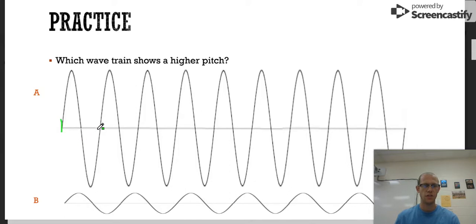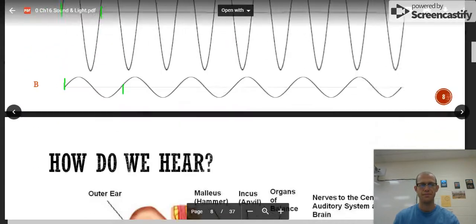So here it starts, and here it duplicates. Here it starts, here it duplicates. This will be the higher pitch. And then intensity, that means amplitude. So which one has the higher amplitude? That is also A. So this has the higher pitch and is the loudest of the two.